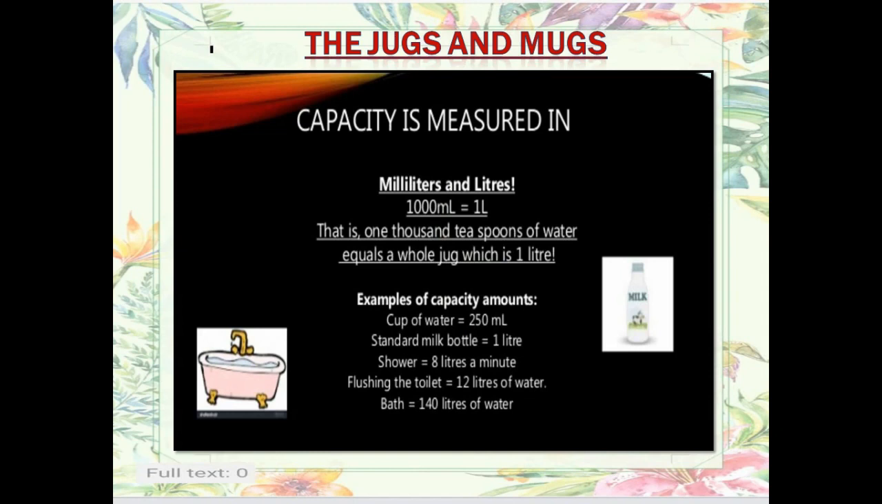Capacity is measured in milliliters and liters. 1000 milliliters total makes 1 liter. That is 1000 teaspoons of water equals a whole jug, which is 1 liter. Example of capacity amounts. Let's do that now, children.